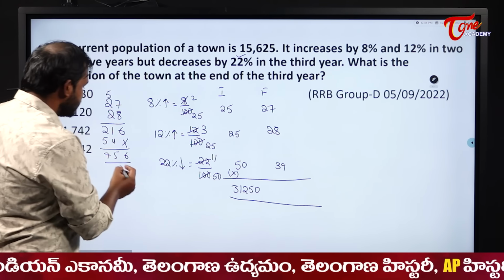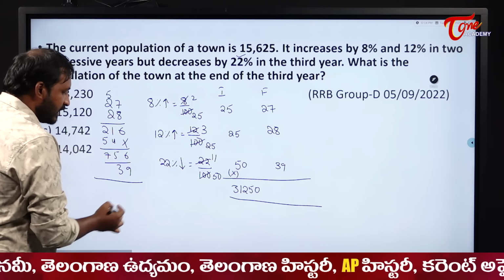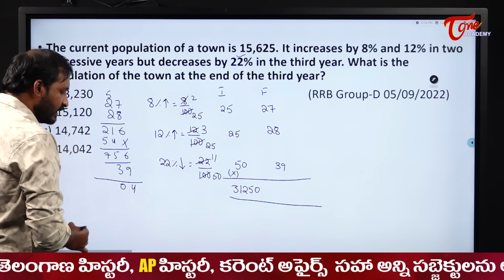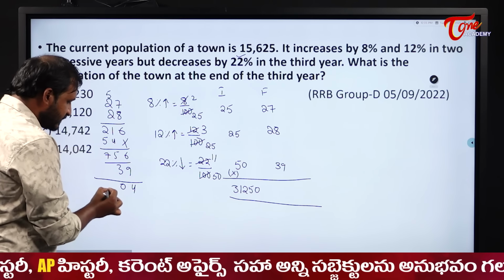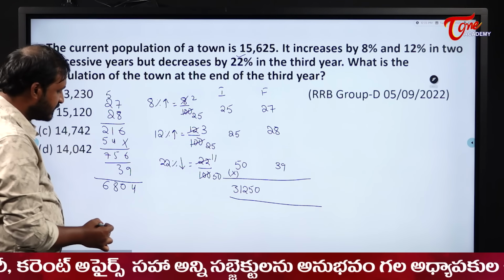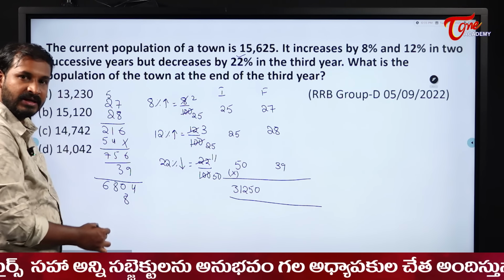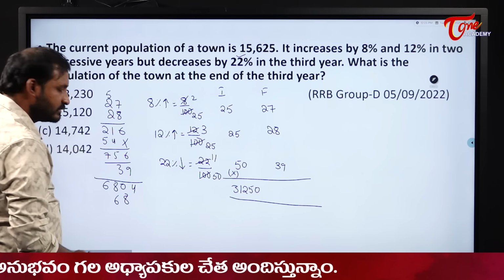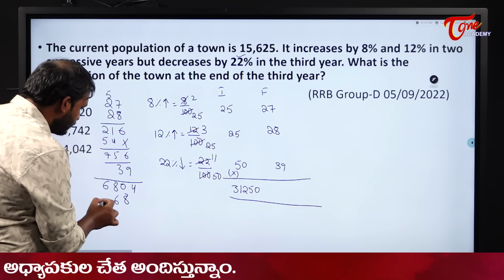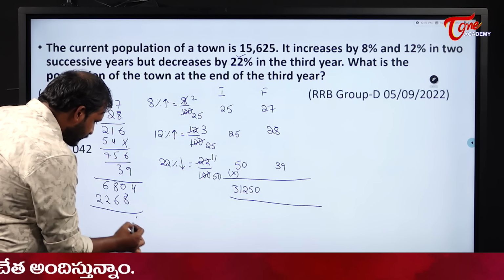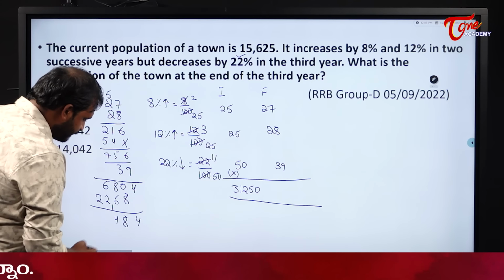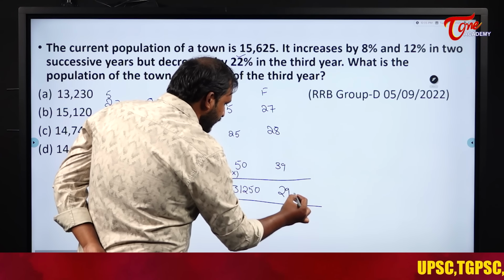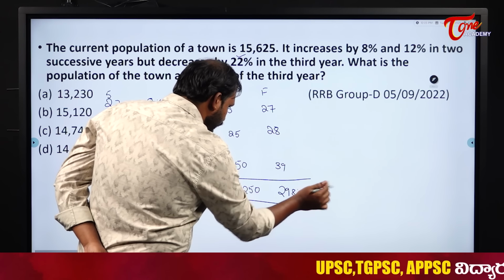It will become 756 into 39. Once again, 9 6s are 54, 45 plus 5, 55, 9 7s are 63 plus 5, 68, 3 6s are 18, and 1 will be left here, 3 5s are 15 plus 1, 16, I will be left with 1, 21 plus 1, 22. So it becomes 29484 parts. 29,484.